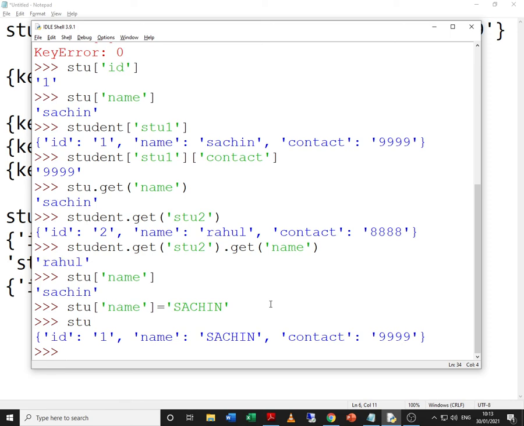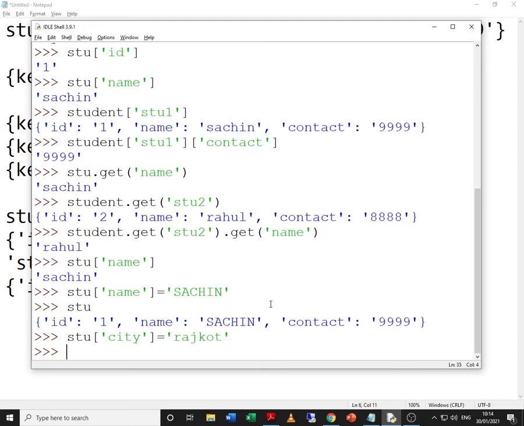Now let us try to see something else. stu city. Say I want to add a key value pair, city Rajkot, to the dictionary stu. Can I add it? Yes, of course. Why?